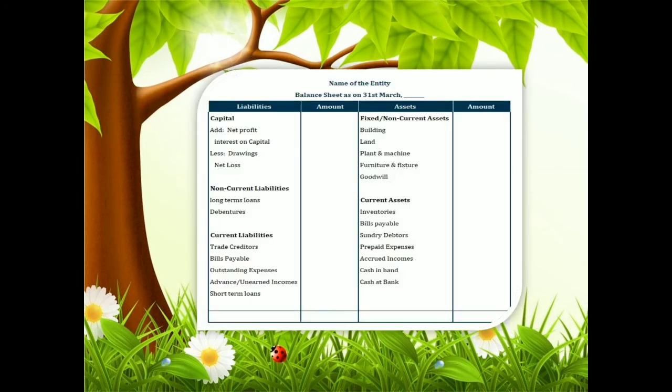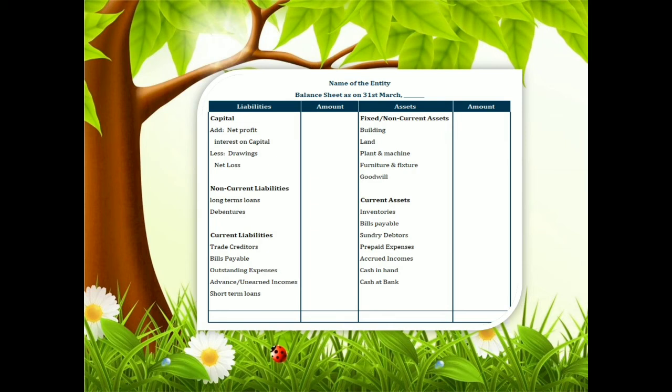See, there is a format of balance sheet: capital and net profit, add net profit, then interest on capital, then less drawings, less net loss, then non-current liabilities on the liability side and current liabilities on the liability side. And here on the asset side, fixed assets on top, the different types of fixed assets like building, land, plant, machinery, etc. will be there, and current assets will be in the next part, that is inventories, bills receivable, prepaid expenses, cash in hand, cash at bank, etc.